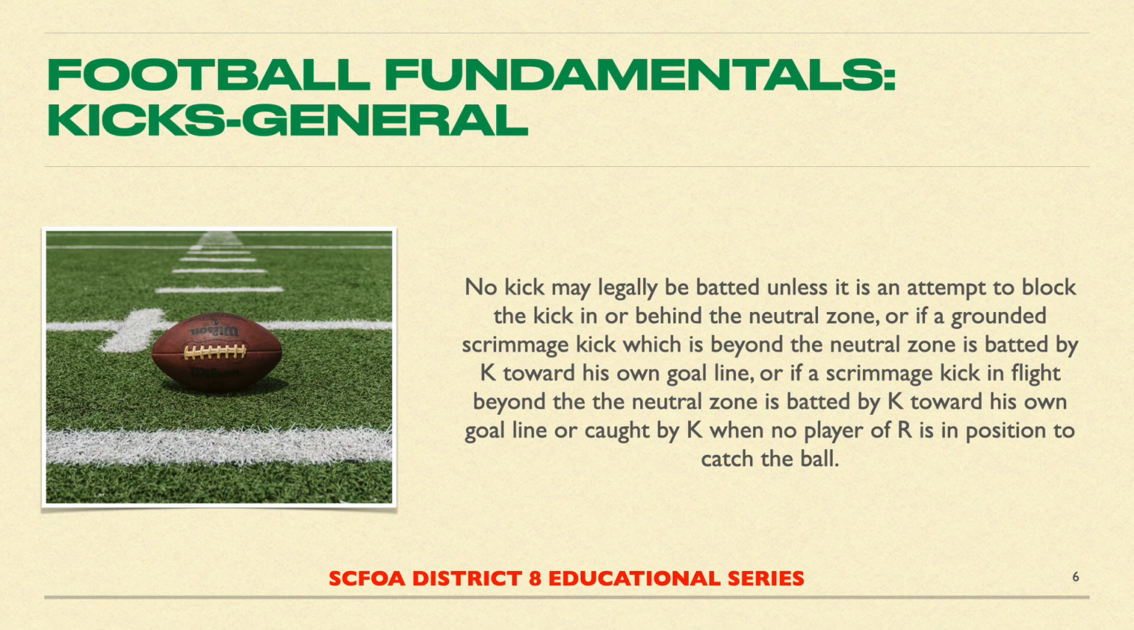K can bat a legal scrimmage kick in two situations. The first is a scrimmage kick that is grounded beyond the neutral zone and batted backwards towards their own goal line. The other time K can bat a legal scrimmage kick is when the kick is in flight beyond the neutral zone. They bat it backwards towards their own goal line, and there is no R player in position to catch the kick. Also, K can actually catch the kick if there's no R players in position to catch the ball.